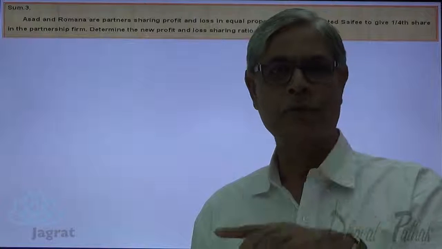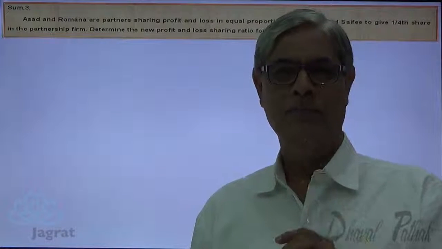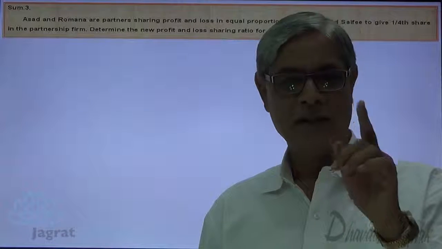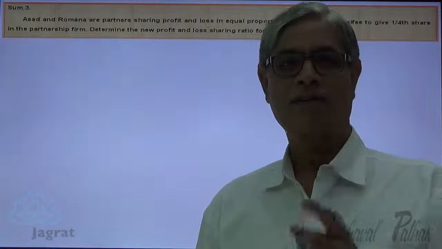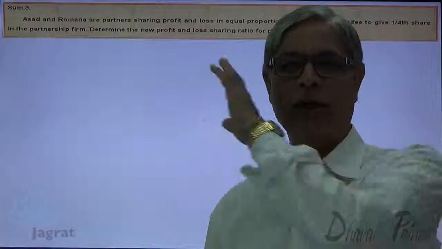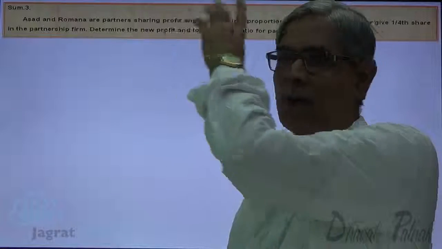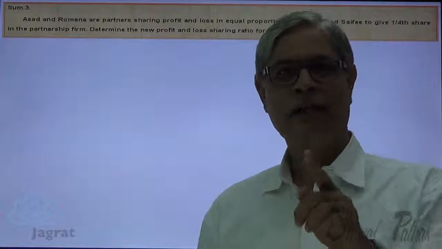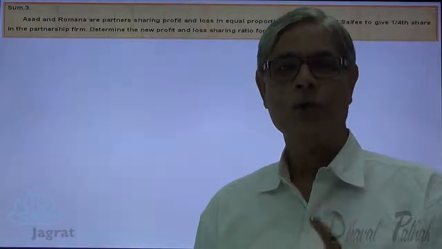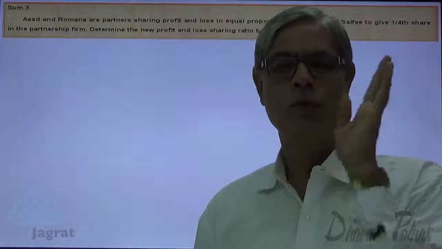1/2 of 3/4 means 1/2 multiplied by 3/4. 3/8 is the share of Asad. Same way, 3/8 is the share of Romana, and new partner share is 1/4. 1/4 means 2/8. So new profit sharing ratio is 3:3:2.